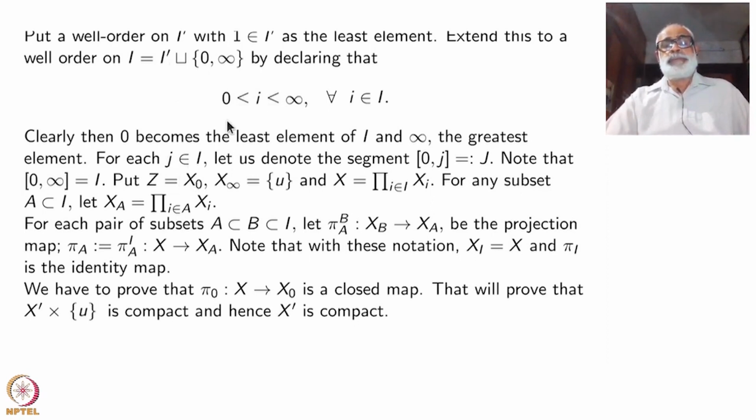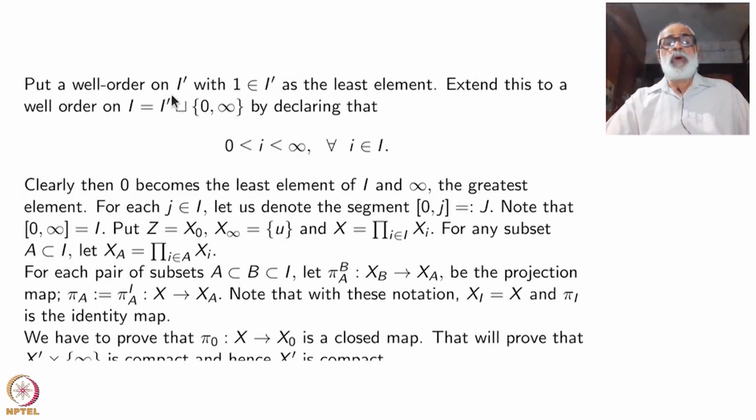Sir, in the first line, we are using the well ordering principle, right? For I prime, a well order. Yeah. And now on I, you have defined an order. It may not remain a well ordered set. It is a well ordered set. Take a subset. If it contains 0, 0 is fine. If it does not contain 0, it may contain infinity, doesn't matter. Infinity is the largest, it cannot be smallest. If you throw away infinity also, there will be a smallest element there, because I prime was well ordered. Yeah.